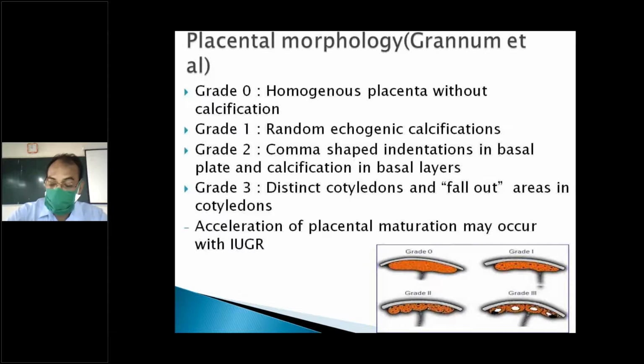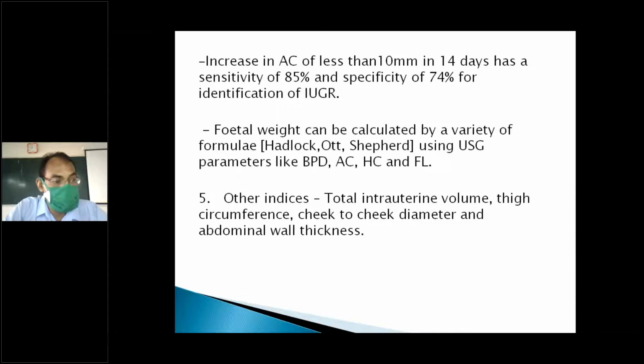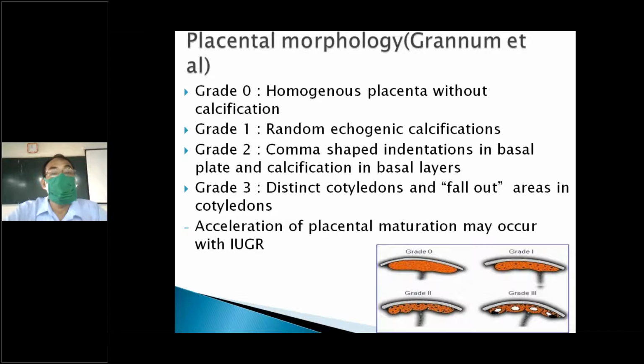So this is very important. Here it is just a ratio between head circumference and abdominal circumference, and between femur length and abdominal circumference. Femur length also is not affected by IUGR or the pathological process and remains the same. So any increase in that ratio indicates IUGR.